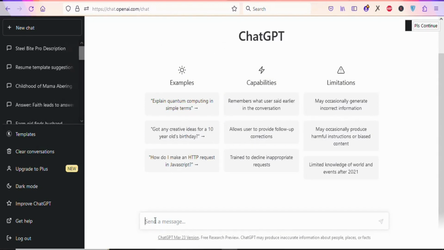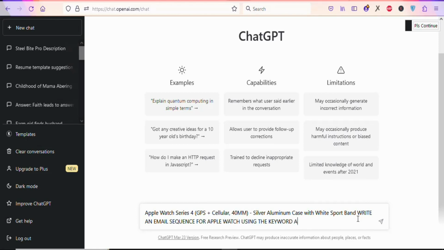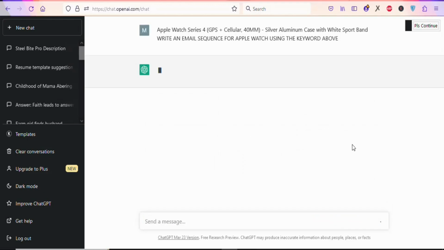So now you have to instruct it so that it can write emails for you. Sometimes your client might want more than 2 emails. So you have to write an email sequence. You have to write many of them and then give to the client. So for example, let's say we want ChatGPT to write many emails for us. So you are going to paste your keywords right here. Once you paste your keywords, you are going to type something like, write an email sequence for Apple Watch using the keywords above, something like this. Once that is done, just click on go so that it will write everything for you.